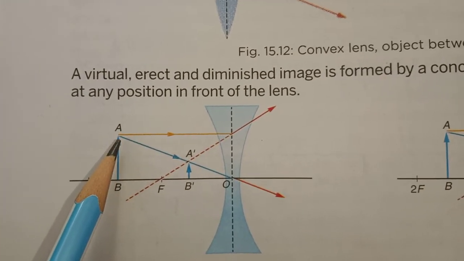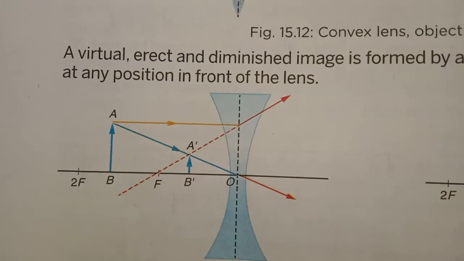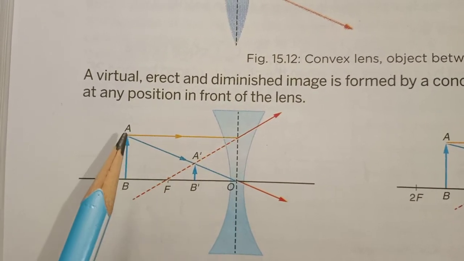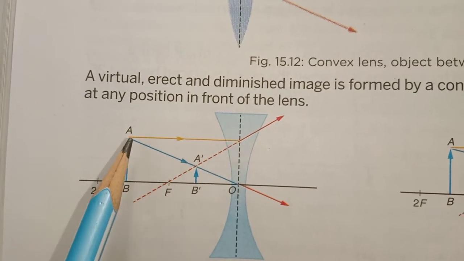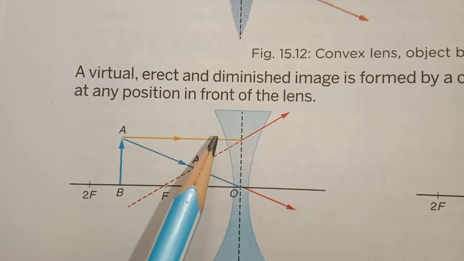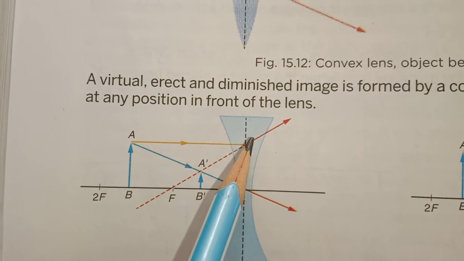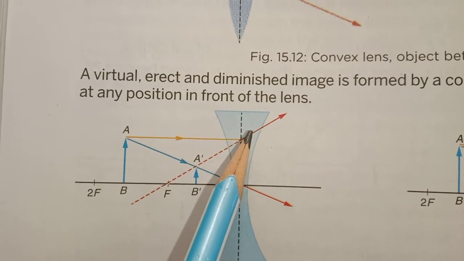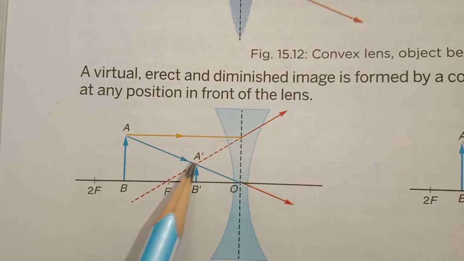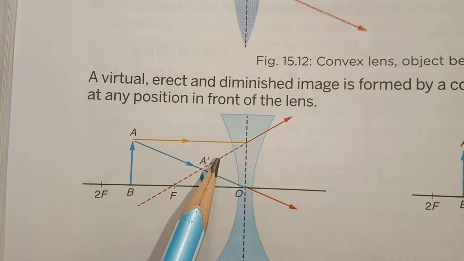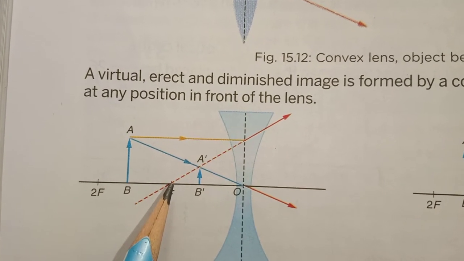Because this light ray, you can see, first is going parallel to the principal axis, and you know that the light ray which passes parallel bends towards the focus point f, and the focus point of this concave lens is here. Okay, so if we extend this line backward, it connects to the point f.